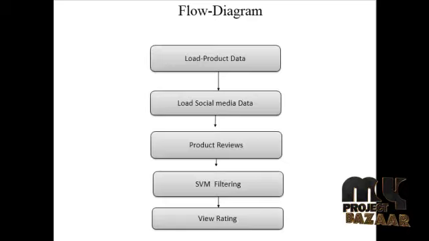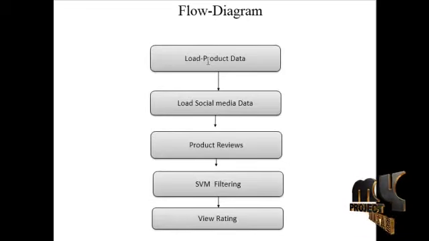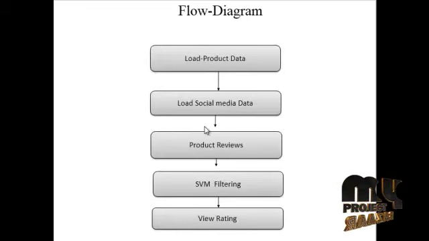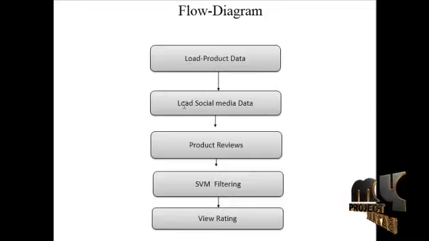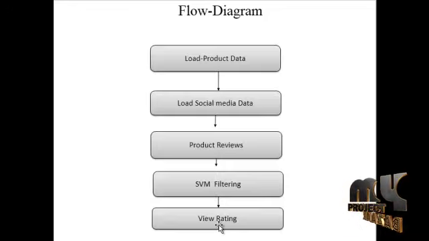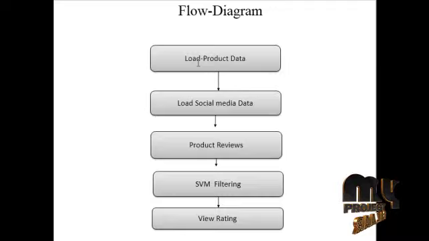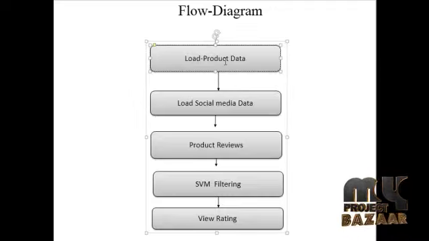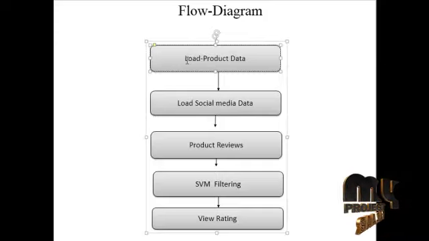It is our project flow diagram. In our flow diagram, five modules are involved in our project. The first module is load product data, the second is load social media data, the third is product reviews, the fourth is SVM filtering, and the fifth is view ratings process. In our project, the first module is load product data, the first module for this process.